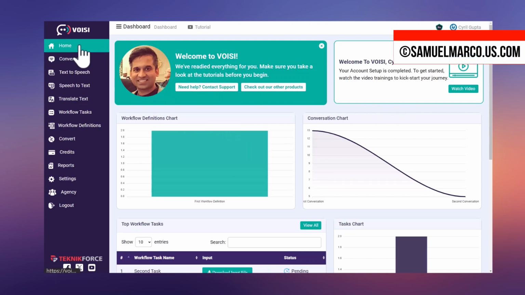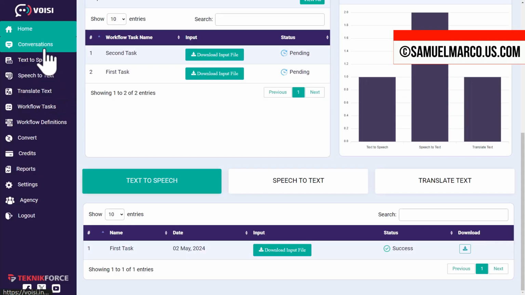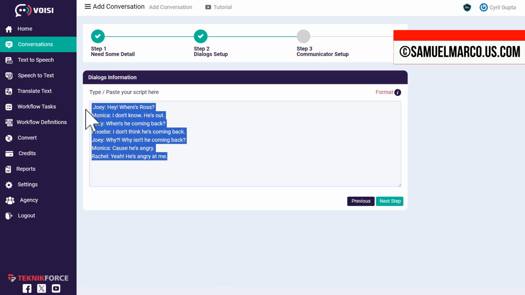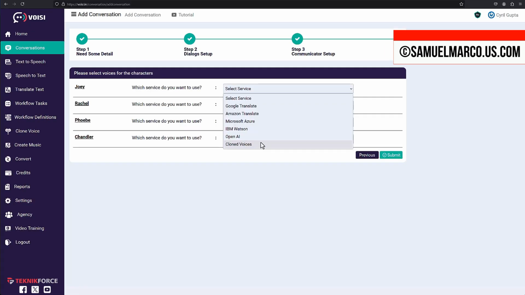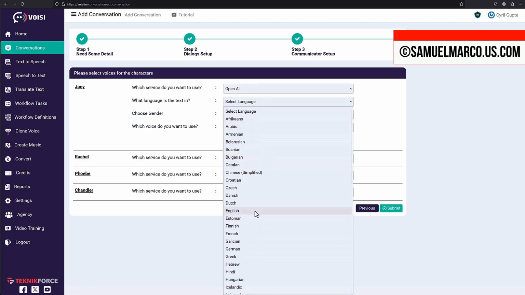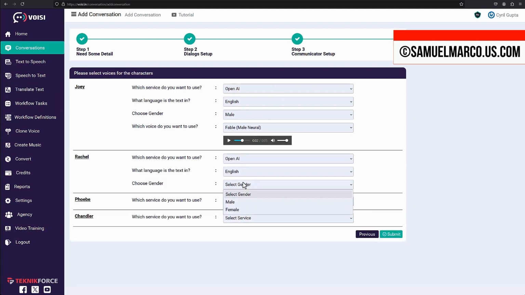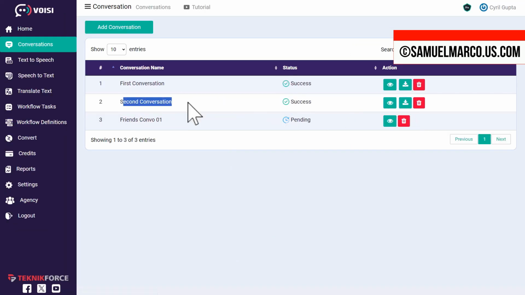What is Voisi AI? It offers text-to-speech, speech-to-text, translations, and is unique in its ability to handle conversations and create voiceovers based on those conversations. Simply paste your script and Voisi will detect the speakers. You can then choose an AI audio model for each speaker along with the language, gender, and voice. Listen to the conversation and download it when you're satisfied.